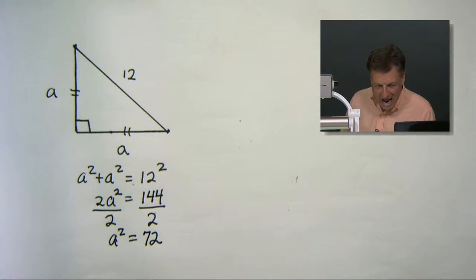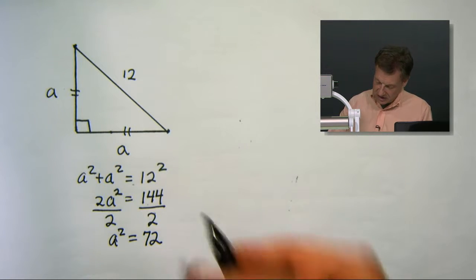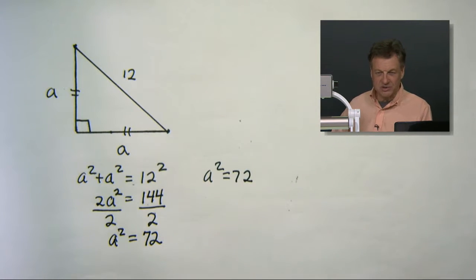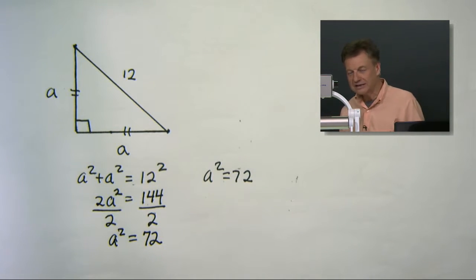Yes. Now, here's where we get to the point of interesting problem. I'm going to rewrite it up there so we got room. Sometimes your book will say take it to the nearest tenth or nearest hundredth. This one is not a perfect square, so we're not going to get an exact decimal form, okay?